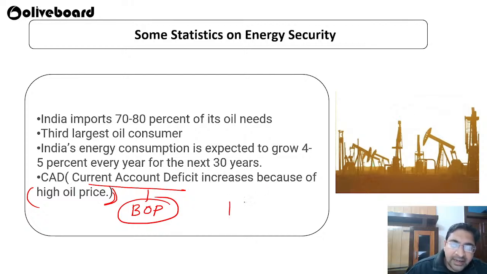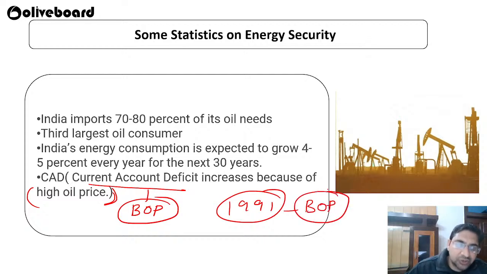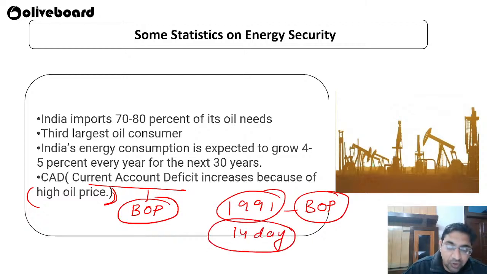As you all know, in 1991 we faced the BOP crisis, the balance of payment crisis. One of the major reasons was that we were not even able to pay for our oil imports, and oil imports were there only for 14 days, a fortnight. We are importing too much oil from outside because we do not have our own sources of oil. Whatever sources we have are not much to depend on, because they are very few, and we are not able to properly harness our own resources.